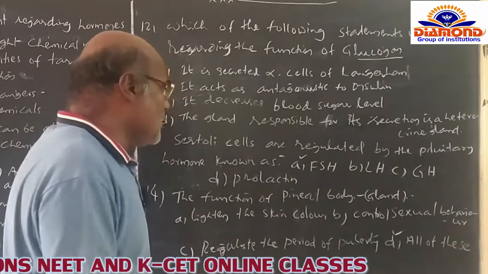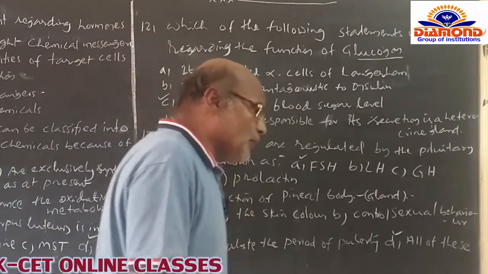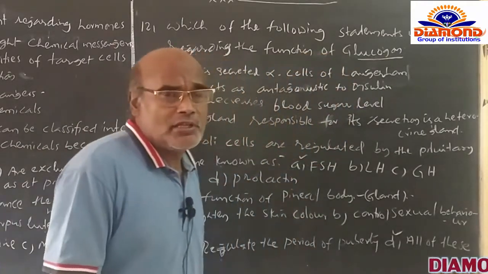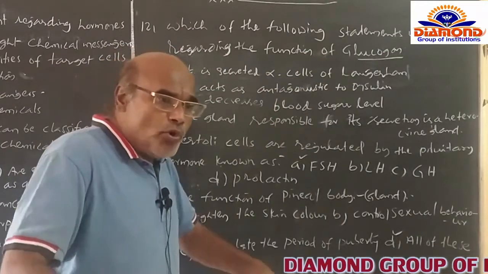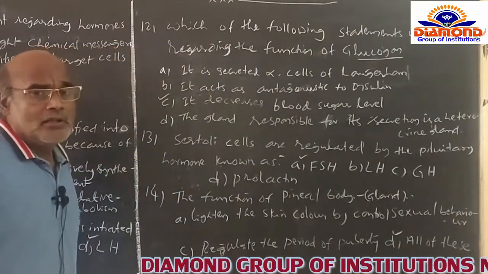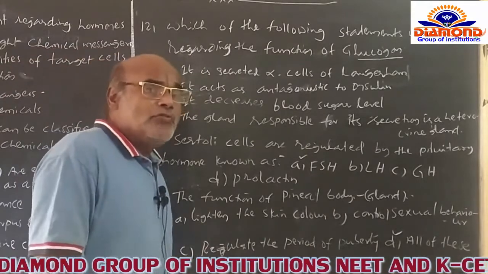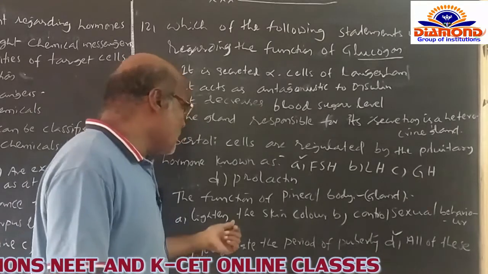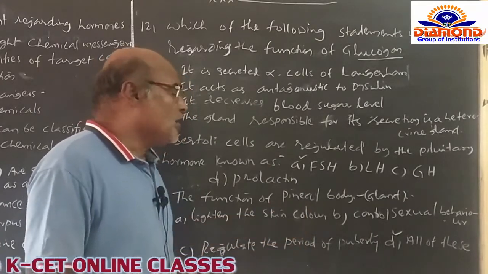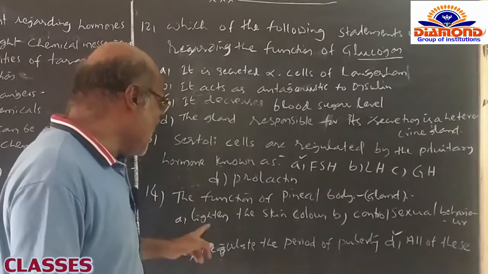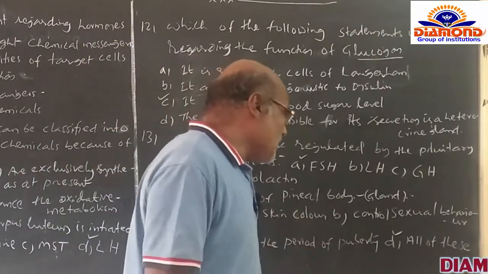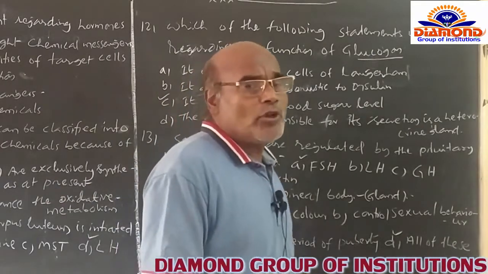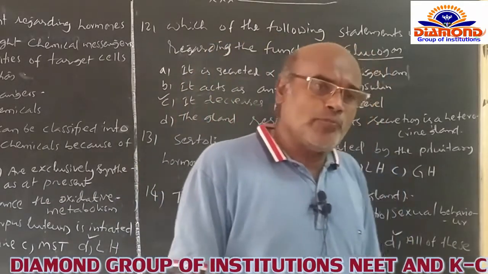So how is it controlling the skin color here? Because it can stimulate the secretion and synthesis of melanocytes or melanin pigments. If more melanin is secreted, the color of the skin will be dark. If the secretion of melanocytes and melanin decreases, it lightens the skin itself. So that's why the pineal body can control the lightening of the skin color. And B, controlling sexual behavior also. The pineal body also looks after the sexual behavior of male and female human beings.